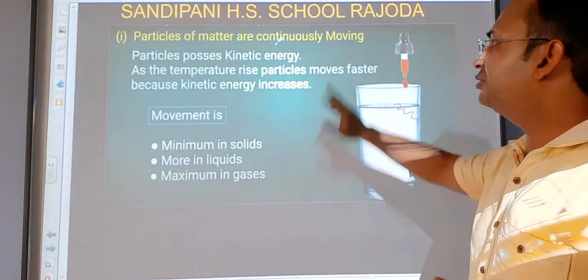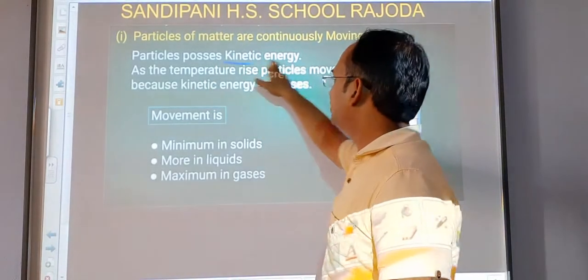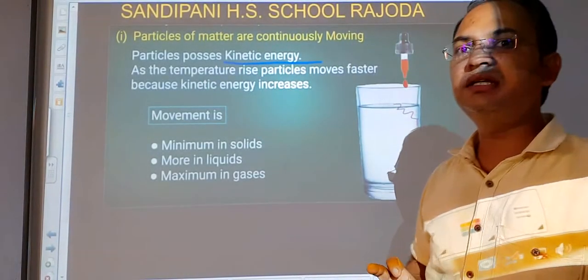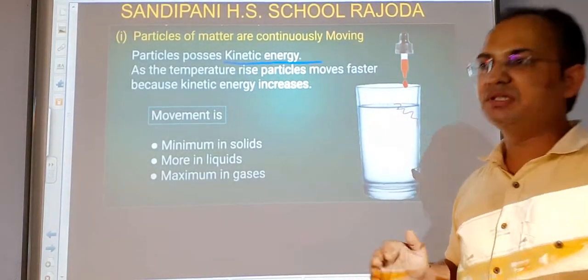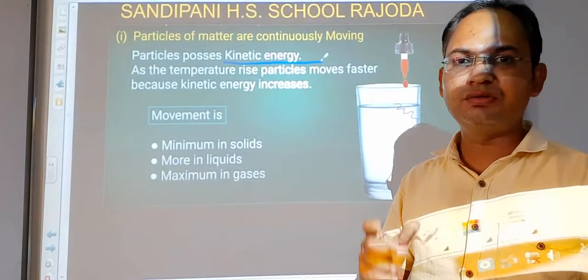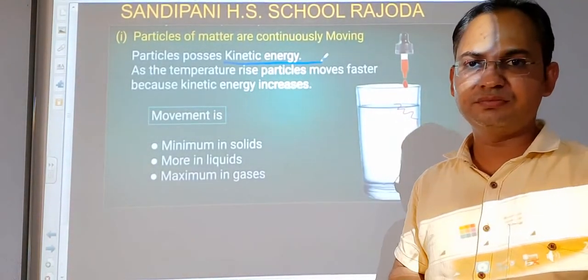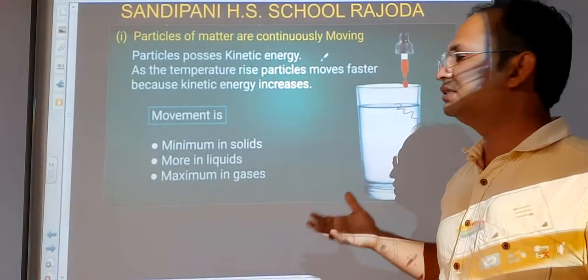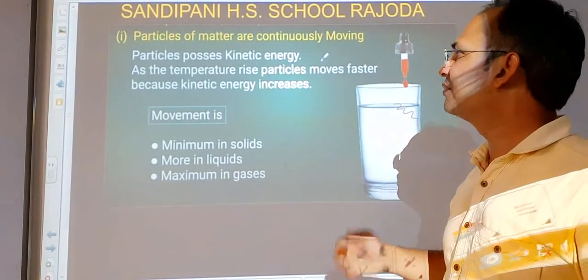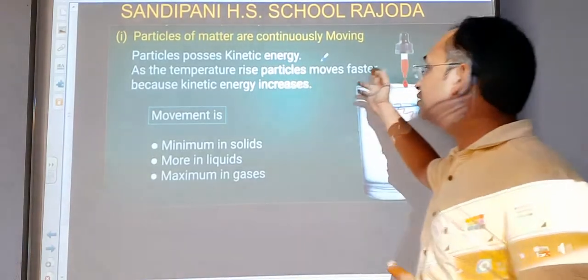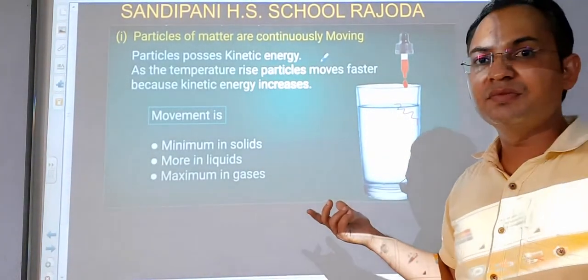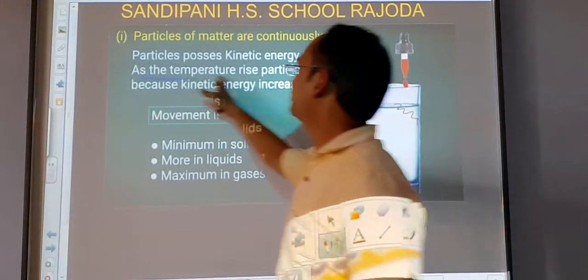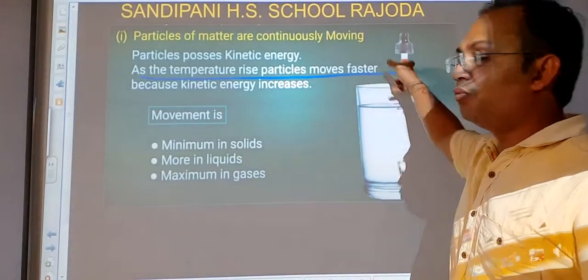So particles possess kinetic energy. Kinetic energy means, students, the energy of the molecules due to their motion. They possess motion, so they have kinetic energy in them. As the temperature rises, particles move faster. That is the important point. Why?